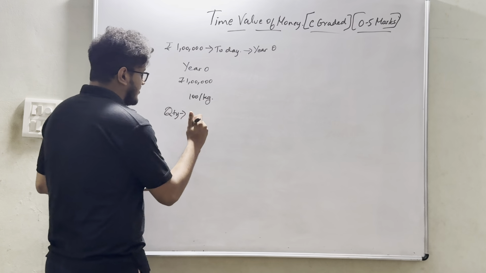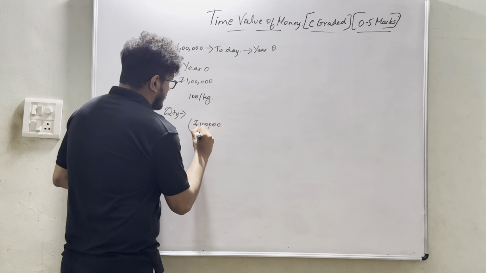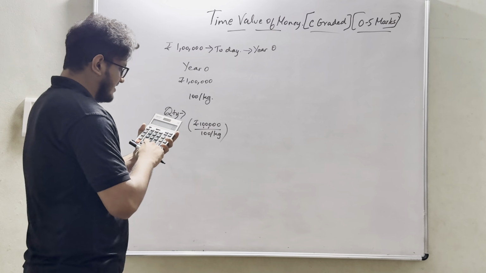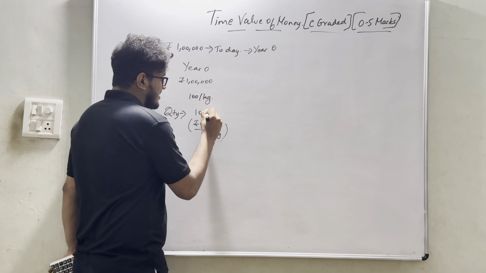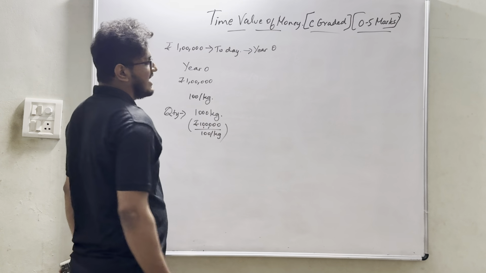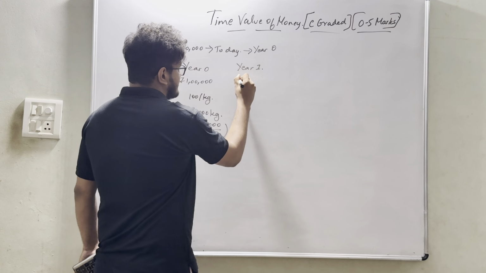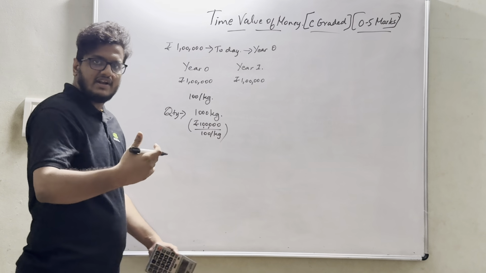That is rupees 1 lakh divided by 100 per kg. So 1 lakh divided by 100 is 1000 kgs of rice I can buy. In year 1, let's assume again I have 1 lakh. Year 1 is the end of year 1.